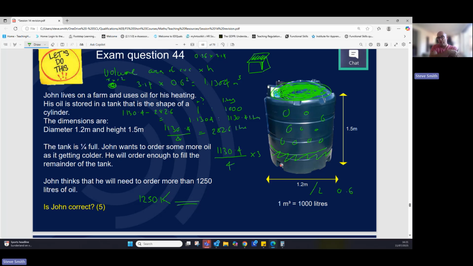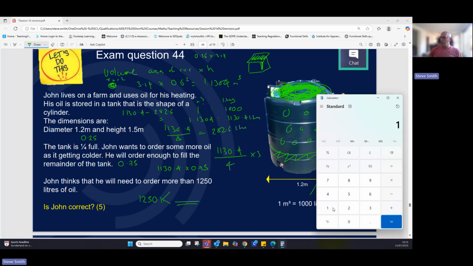Or if we're looking at it from a decimal and a fraction point of view, if we've already got 1/4, I'm thinking, well, he's already got 0.25. And if he needs to fill the rest up, he needs 0.75 because that's the remainder. If those two added together equal a full tank, equal 1. So with my number that I've got, 1130.4, I don't need to divide it by 4 and times it by 3. I can, and it's exactly the same, but I'm just going to multiply it by 0.75 because I want 3/4 of my number. So instead of dividing it and then timesing it, I've just done one step.